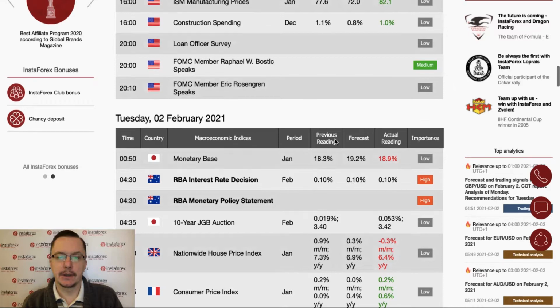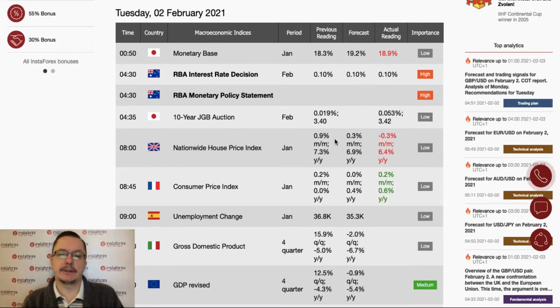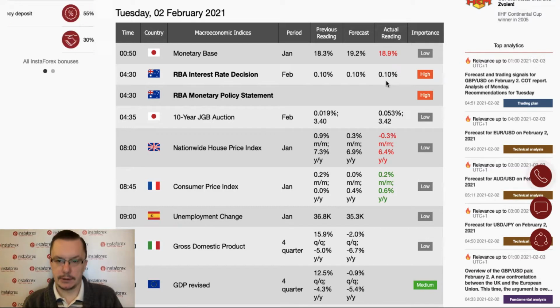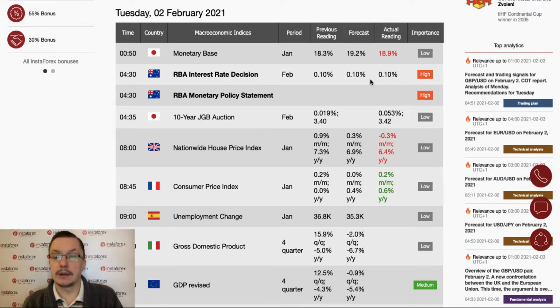What is going on? As you can see, on Tuesday we got some news that were released already during the night. We got RBA interest rate decision and RBA monetary policy statement. The Australian bank has kept the interest rate at the same level, 0.10%, so in line with the forecast. So we will definitely take a look on the Australian dollar to see how it reacted on the event.